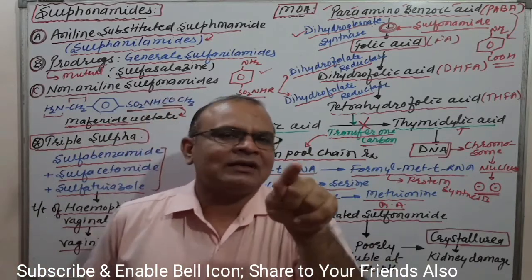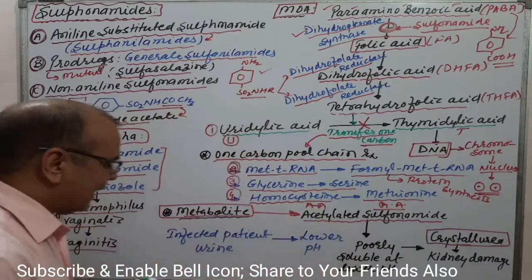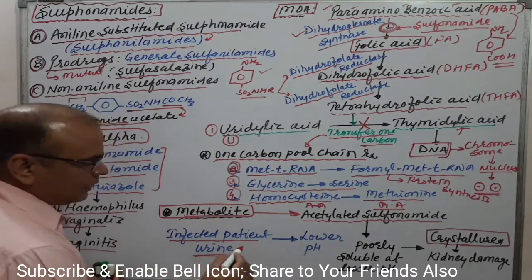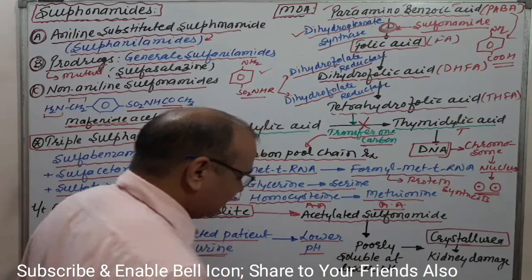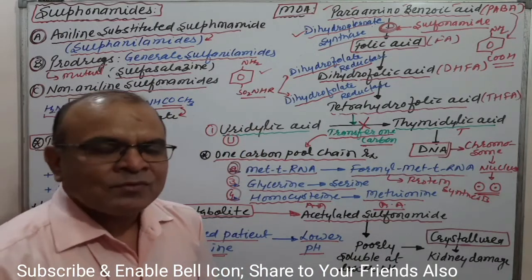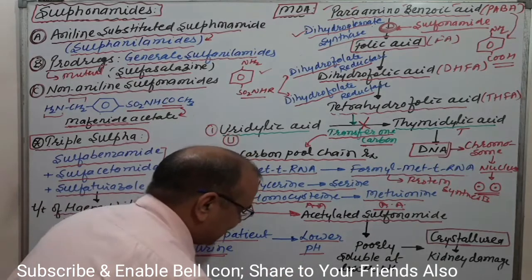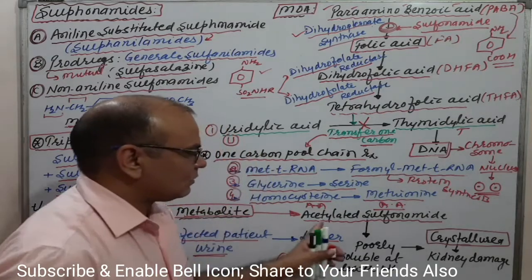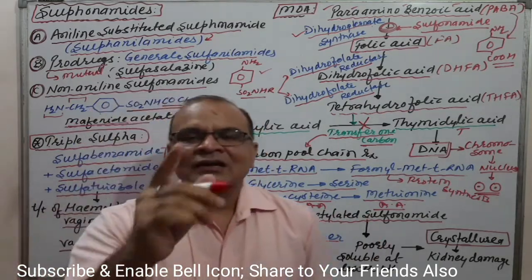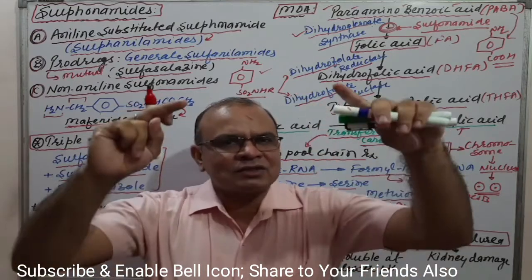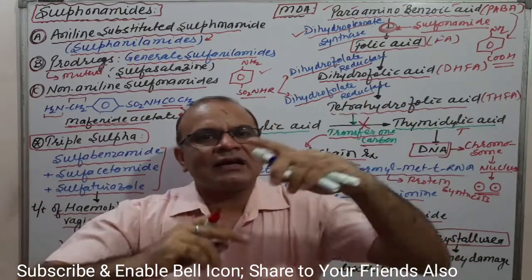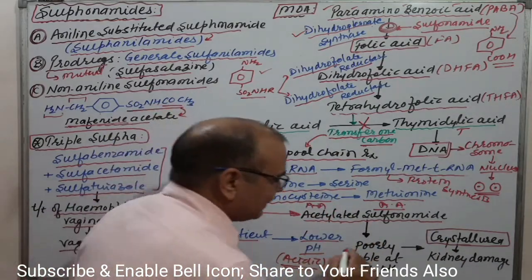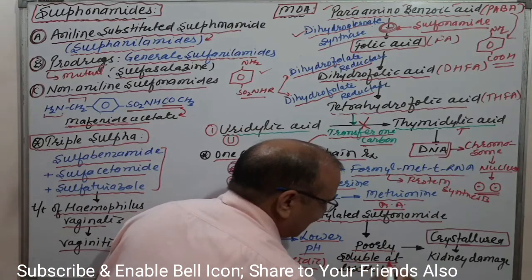If a person has an infection, an infected patient has a lower urine pH. Generally an infected person has a lower urine pH, and lower urine pH means the condition is acidic. In acidic condition, acetylated sulfonamide comes into the urine, and in the acidic medium, acetylated sulfonamide is poorly soluble at lower pH.